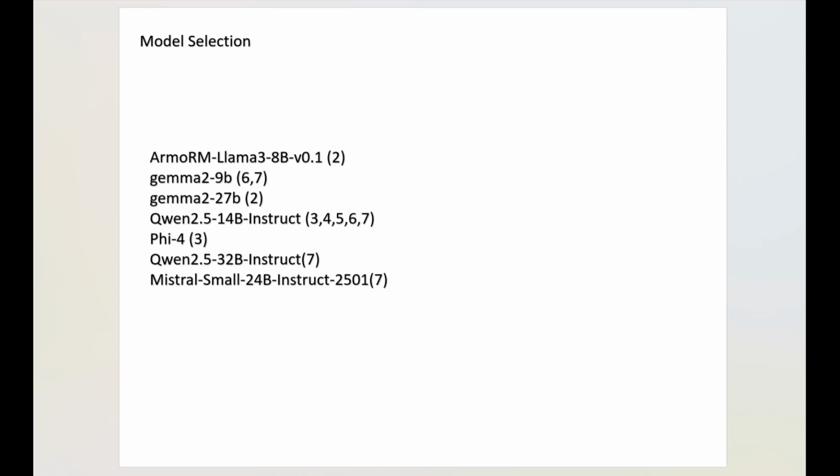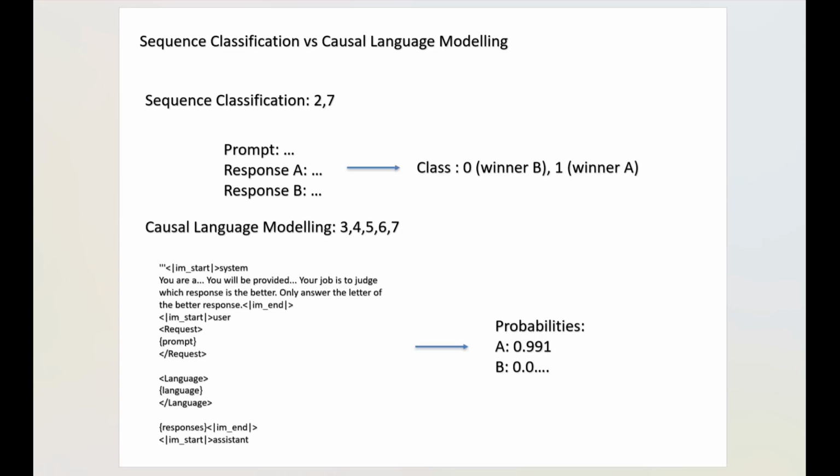The reason the 7th place used both methods is that they combined multiple models. They used models including Gemma, and since Gemma only has a causal language modeling head, they used the 2nd method for this model. For other models, they used sequence classification.